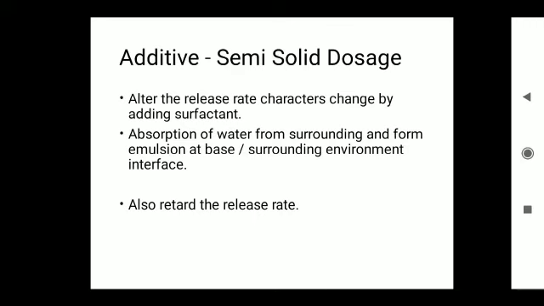In the preparation of tablets and capsules, surfactants also act as lubricants and glidants to reduce the interfacial tension between the surfaces. For example, magnesium stearate acts as a lubricant in the preparation of tablets.